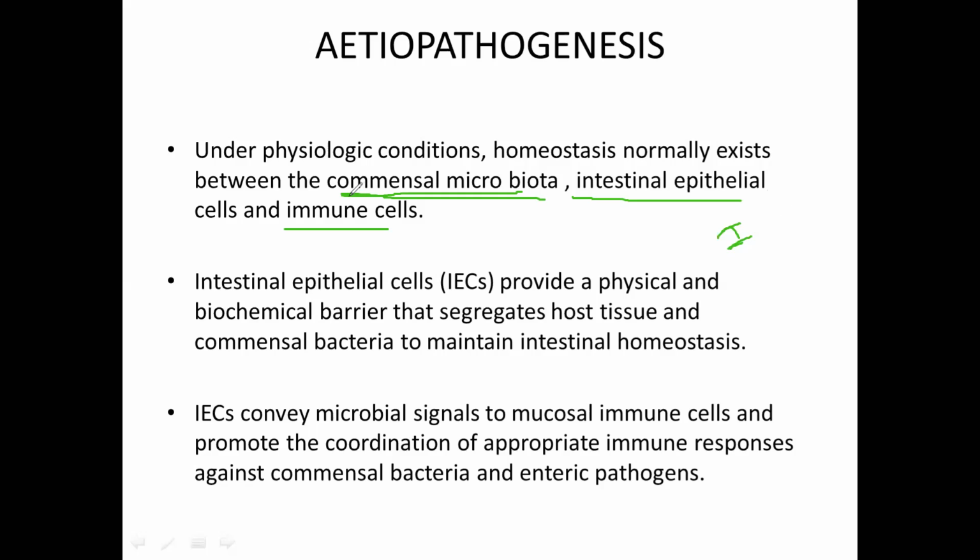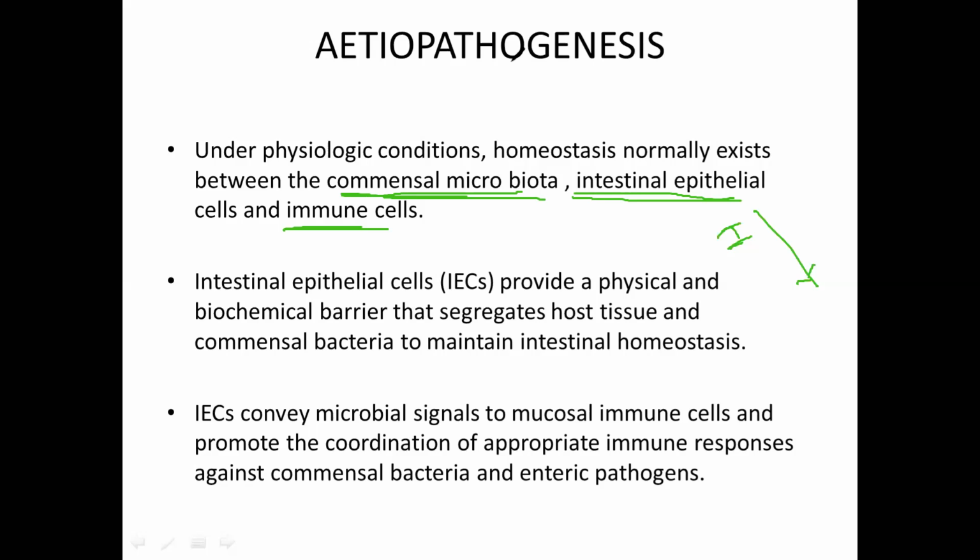These are the commensal bacteria, and they also help our body with various processes. The second factor in this homeostasis is intestinal epithelial cells, and the third compartment is immune cells. So there is a normal homeostasis which exists between these three compartments.